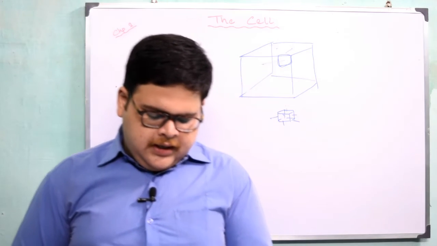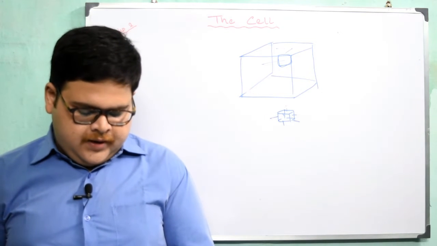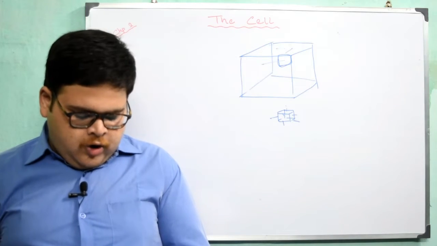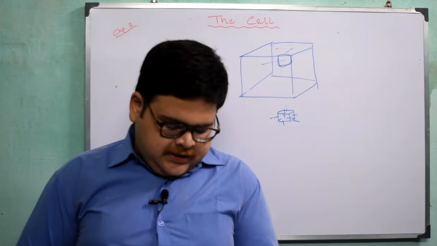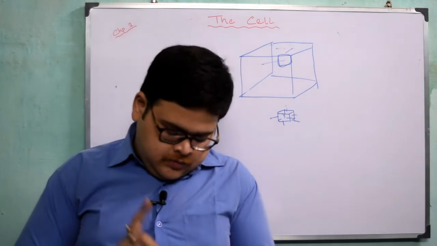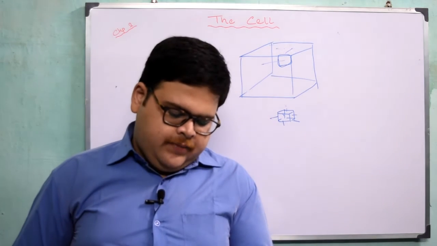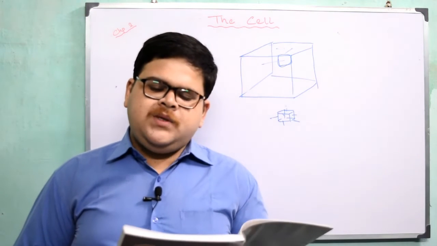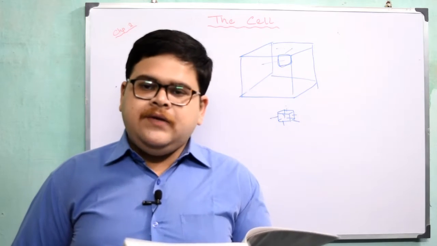Now, cell organelles or the little organs. Most parts of the cell have a definite shape, a definite structure and a definite function. Such parts are called organelles. These organelles have the same status in a cell as the organs have in the entire body of an animal or a plant, performing specific functions. Cell organelles are living parts.